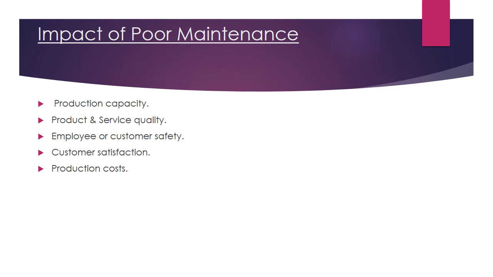Fifth point, production cost. Whenever there is poor maintenance, the production cost of the product is going to increase. Whenever the production cost increases, it mainly influences the product cost. Whenever the product cost increases, even the selling price increases. And whenever the selling price increases, it will affect other aspects.